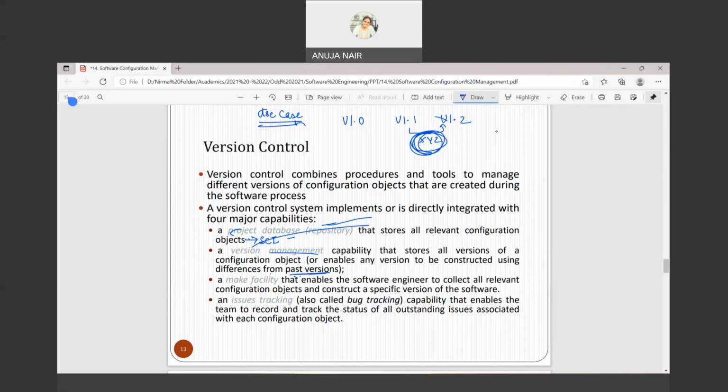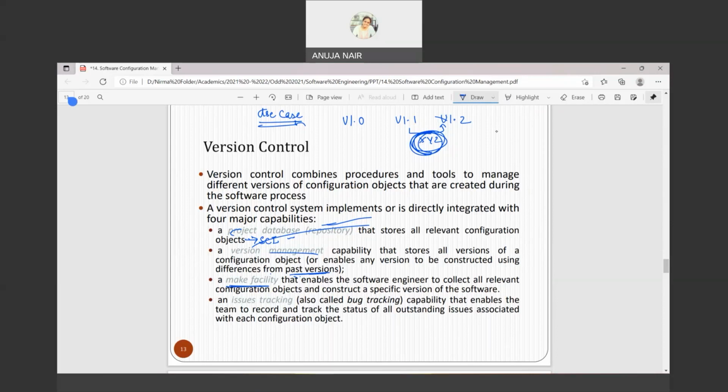A make facility, I think you should be aware about the make facility, wherein you make facility, I don't know where you must have used it, but generally when you want to compile multiple files, जैसे मल्टीपल डॉट सी फाइल्स को मुझे कंपाइल करना है तो हम मेक फैसिलिटी यूज़ करते हैं. मेक इज़ नथिंग बट इट इज़ अ कमांड, राइट? सो मेक कमांड यूज़ करके यू कैन कंपाइल मल्टीपल थिंग्स टुगेदर.